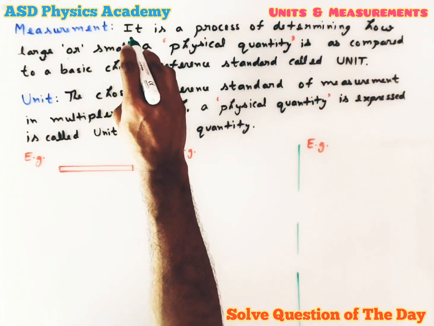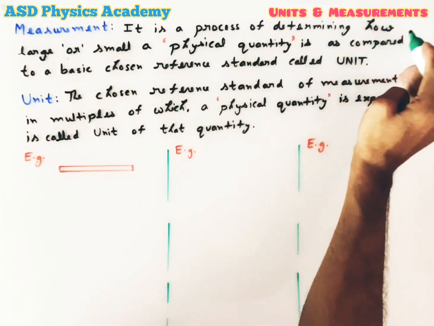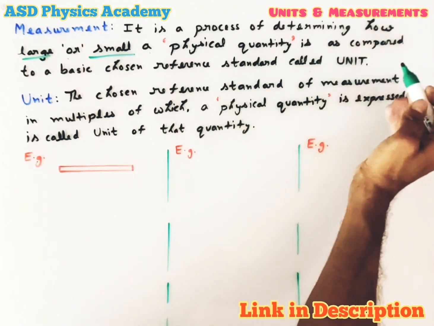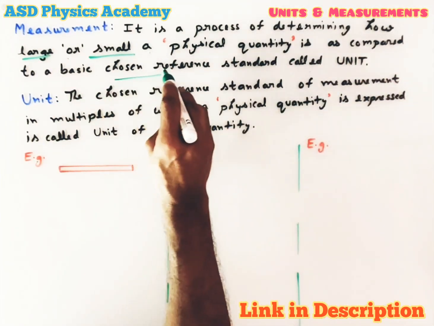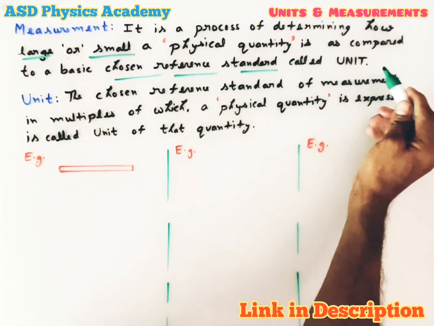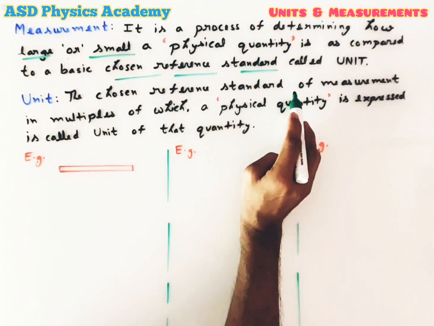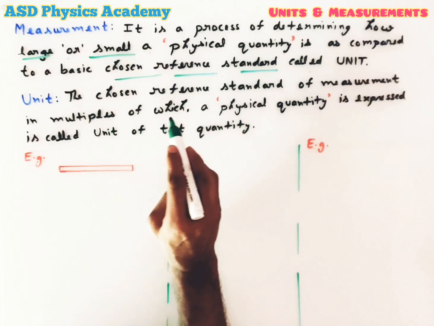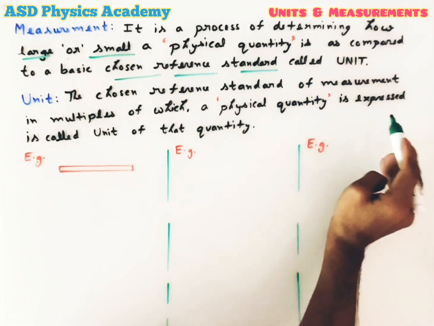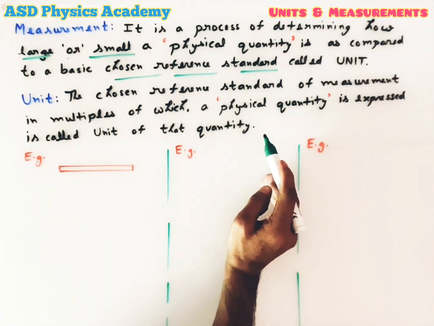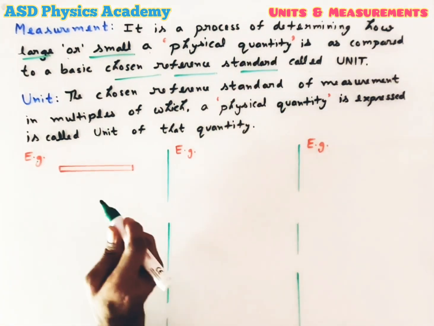Measurement is a process of determining how large or small a physical quantity is as compared to a basic chosen reference standard called unit. Okay, now what is unit? The chosen reference standard of measurement in multiples of which a physical quantity is expressed is called unit of that quantity.